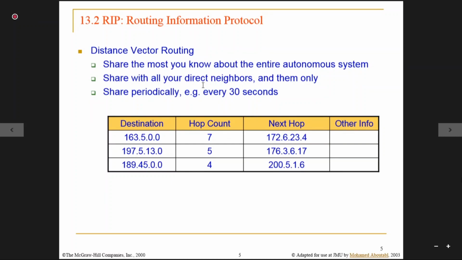Now, as I stated, RIP works on distance. Distance means the hop count, meaning how far away a particular destination is from you. So this destination is 7 hops away from me. Distance is 7 and the next hop is this. Where to forward? The output port has been selected by this. How far it is, that is also given, and this is the destination network. Other information is also known somehow.